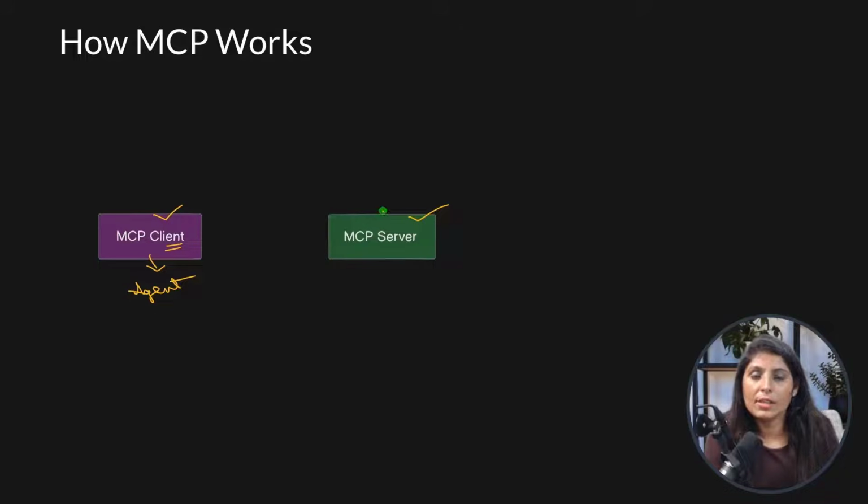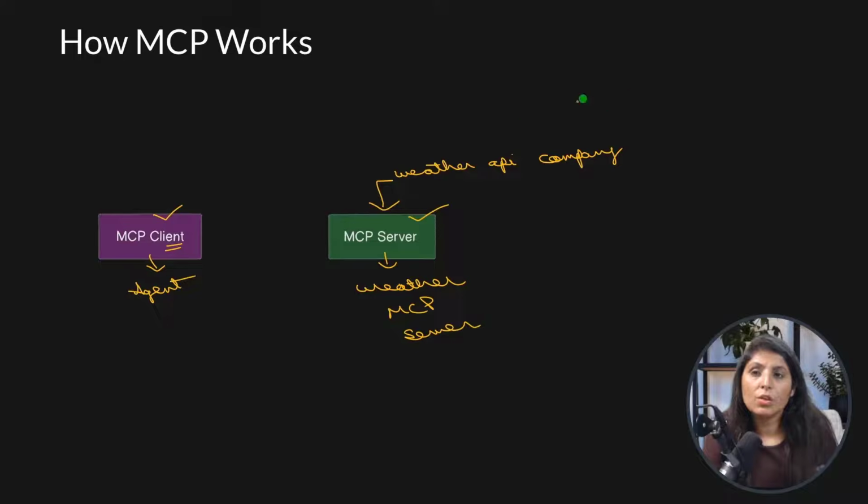So let's take the same example, the weather API only. So let's say that the weather API company has their MCP server. And let's say the name of this MCP server is weather MCP server. Okay. So this weather API company has their MCP server, and through this MCP server, now we can use the API of that company.